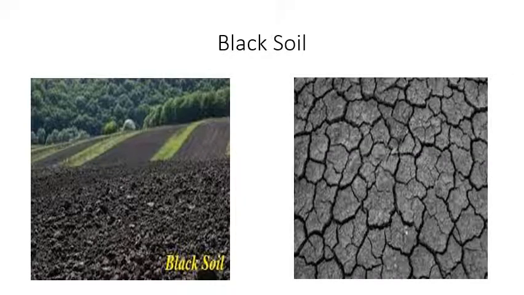Now friends, let's move on to the next type, black soil. You can see the picture. This soil is also used for agriculture, and we can see here that there are cracks that develop once water evaporates. Now we'll try to see the features.